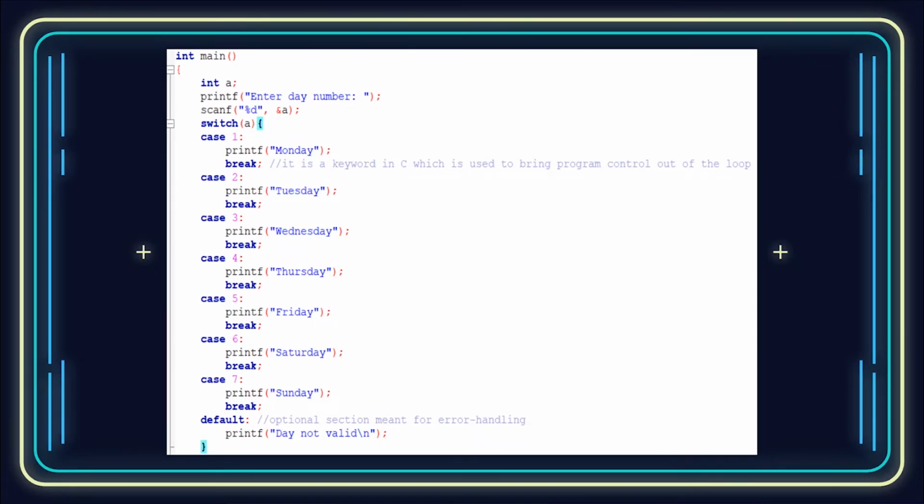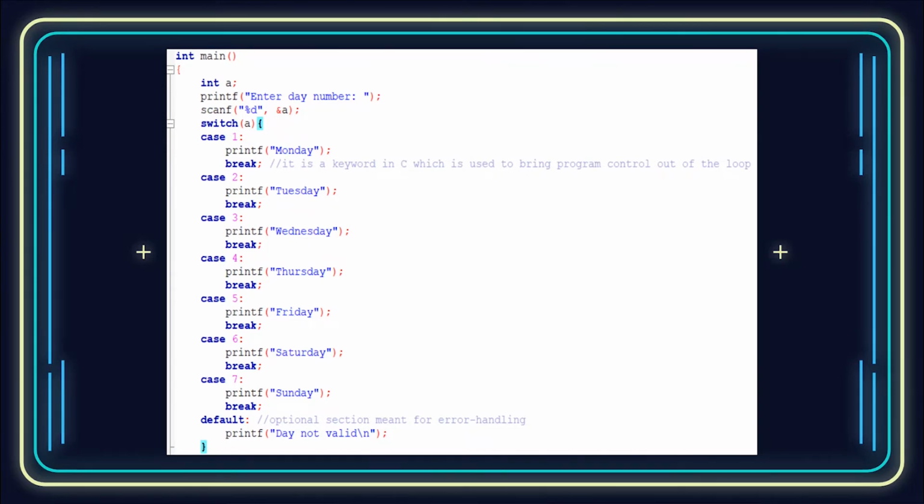Like here you can see in this comment, we are mentioning the function of the break statement. Break is a keyword in C which is used to bring program control out of the loop. Once we say break, it moves directly out. We have already printed Monday, so we don't need to check any further conditions. So we are directly getting out of the loop.